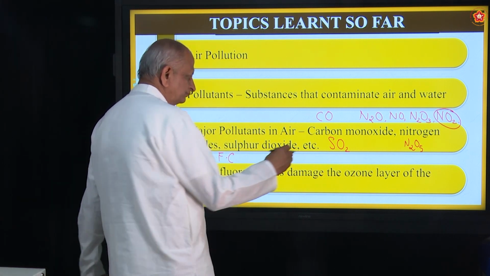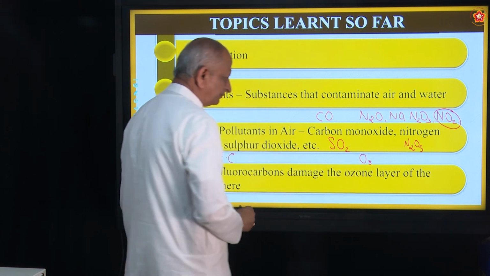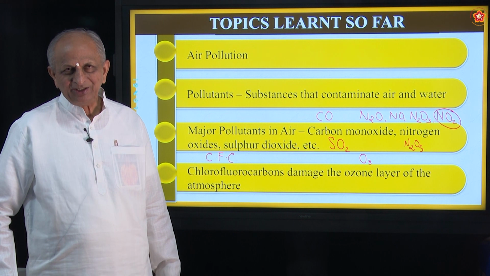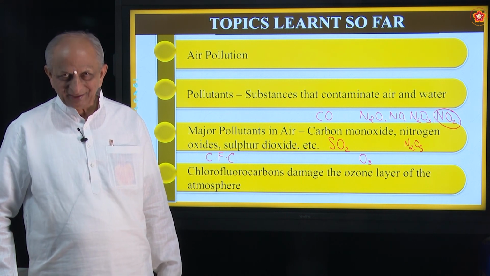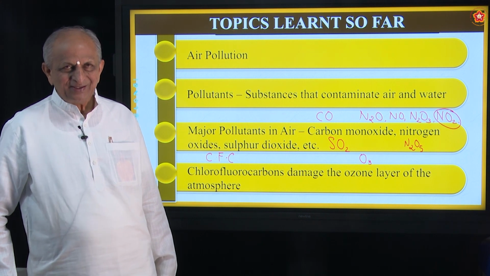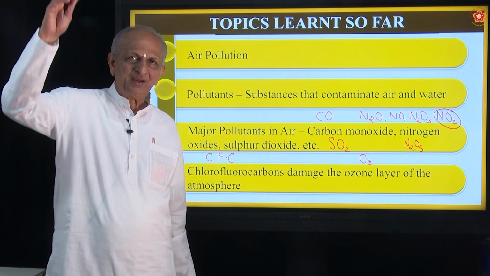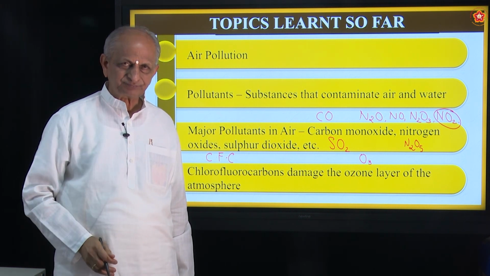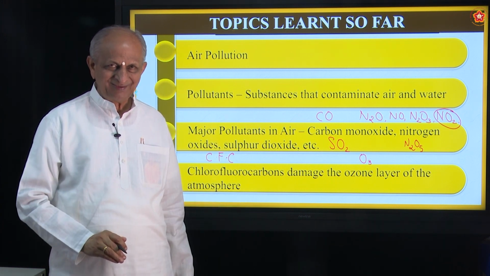What is ozone? Ozone is an allotropic form of oxygen. Actually, whether ozone is helpful or not, it is very helpful. It protects us from the ultraviolet rays and so on coming from the sun. That is how the people on earth are safe and secure.